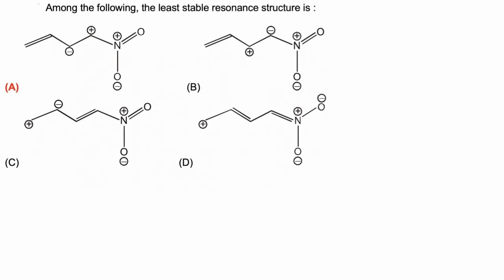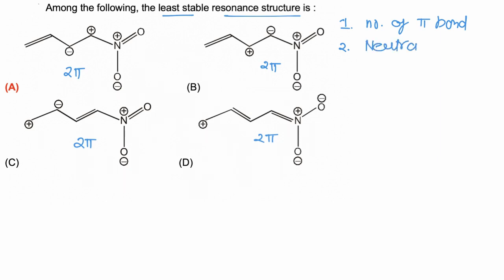In this question we have to find which among the following is the least stable resonating structure. So during comparison of stability of resonating structures, first we have to find the resonating structure with maximum number of pi bonds, which is comparatively more stable, or we can say the resonating structure having maximum number of atoms with complete octet is comparatively more stable. Now first molecule is having 2 pi bonds, second molecule is also having 2 pi bonds, third is having 2 pi bonds, and fourth is also having 2 pi bonds. So we cannot compare stability on the basis of number of pi bonds.